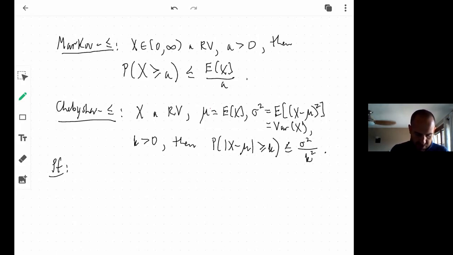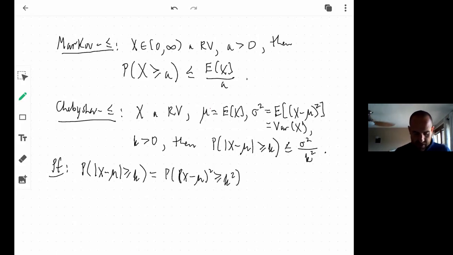Okay, so Markov, or hang on, let's just write this. The probability that |X minus mu| is greater than or equal to k. Well, that's obviously the same thing as the probability that (X minus mu) squared is greater than or equal to k squared. And then I use Markov, so this step right here comes from Markov.